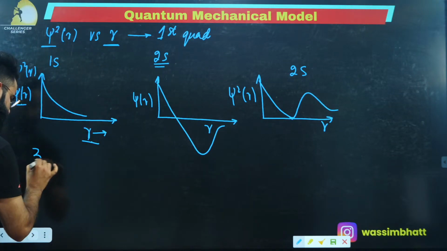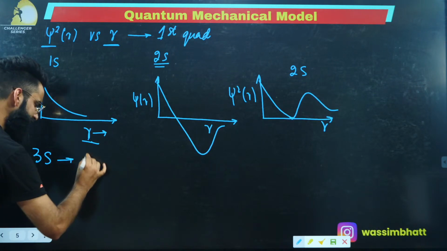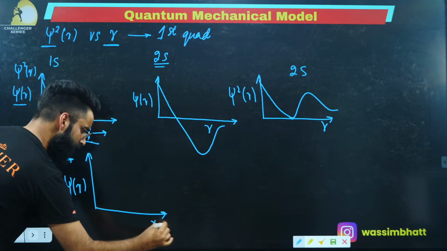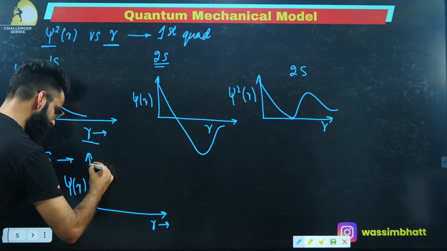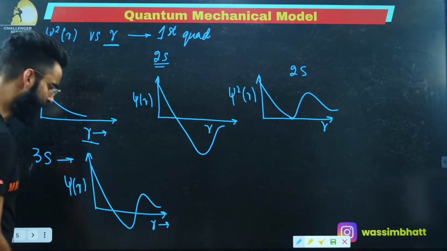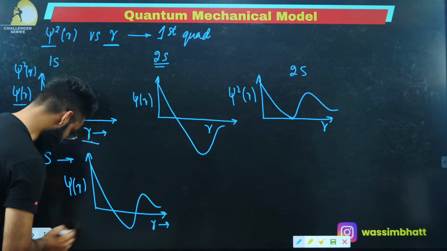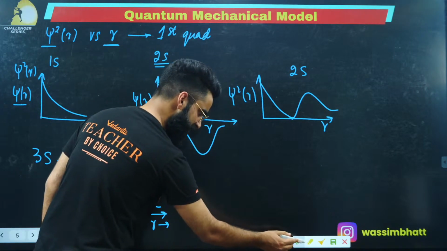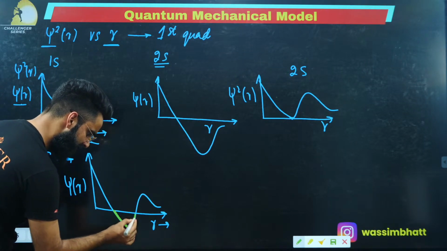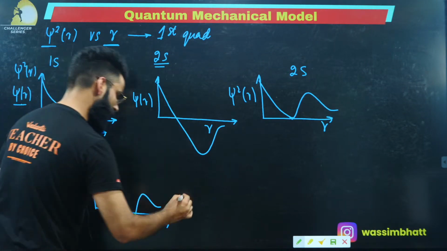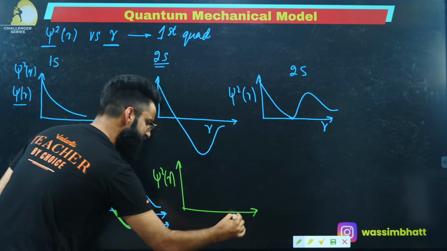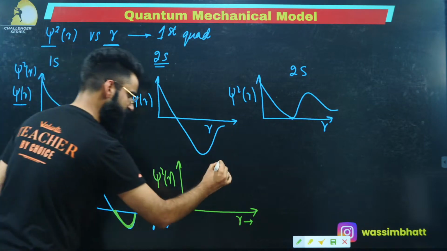Now similarly, let's try to plot a few more curves. Say I've got 3s. What is the psi versus r curve for 3s? It was like this, 1, 2, and like this, right? Now, which part is remaining downwards? This part is remaining downwards, at which the psi is negative. Now, people, if I need to plot a curve between psi square r versus r for the same 3s.